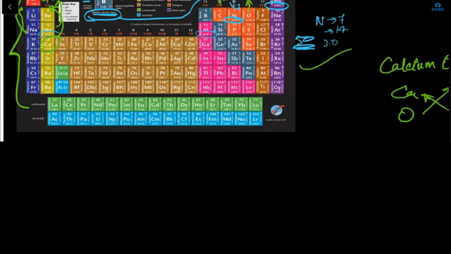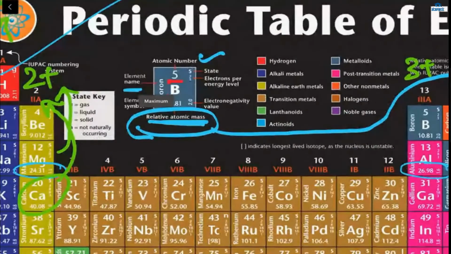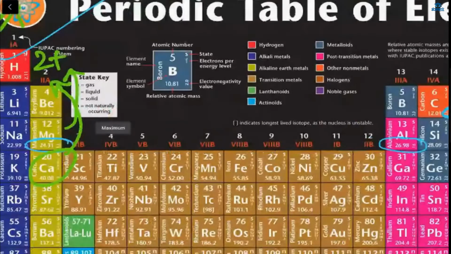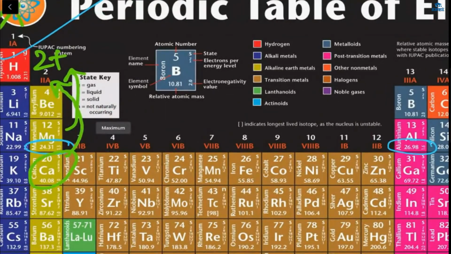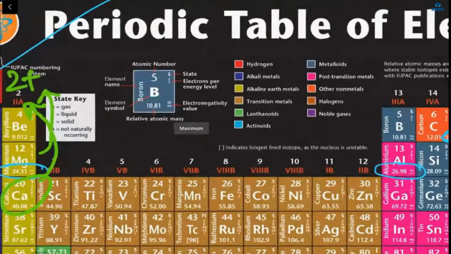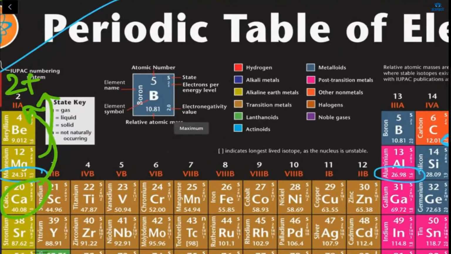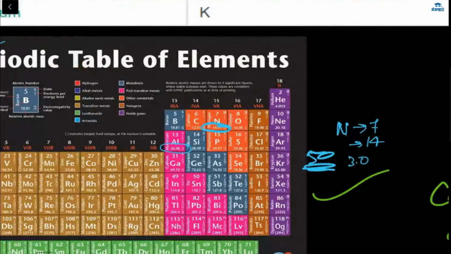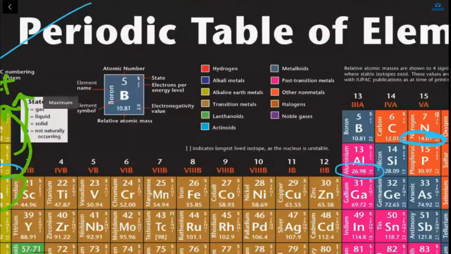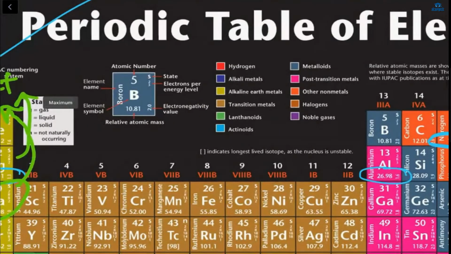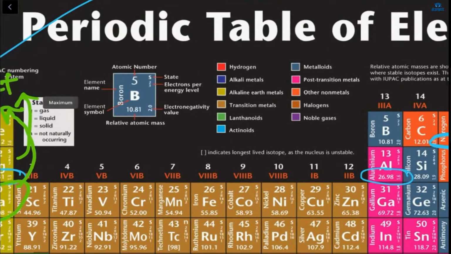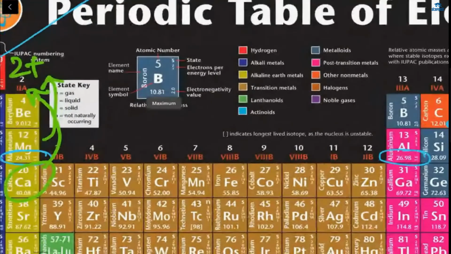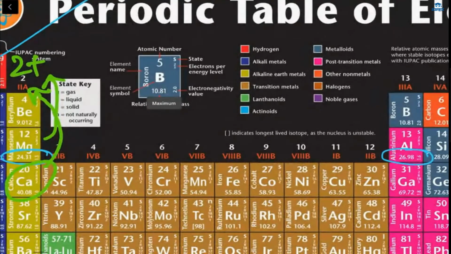Okay, next. This is the periodic table, no? First let me erase this. This part is showing you what? Atomic number. Is it visible or not? Five is the atomic number. Down is the atomic mass. For helium, up is the atomic number. Here is the name of the element, which is boron. This is the symbol B. The electrons per energy level are 2 and 3, and the electronegativity value is 2.0.